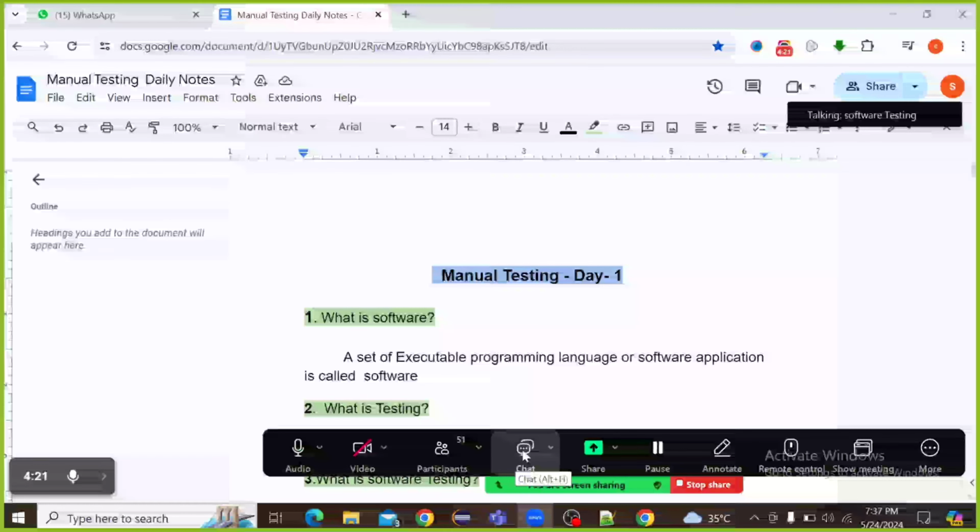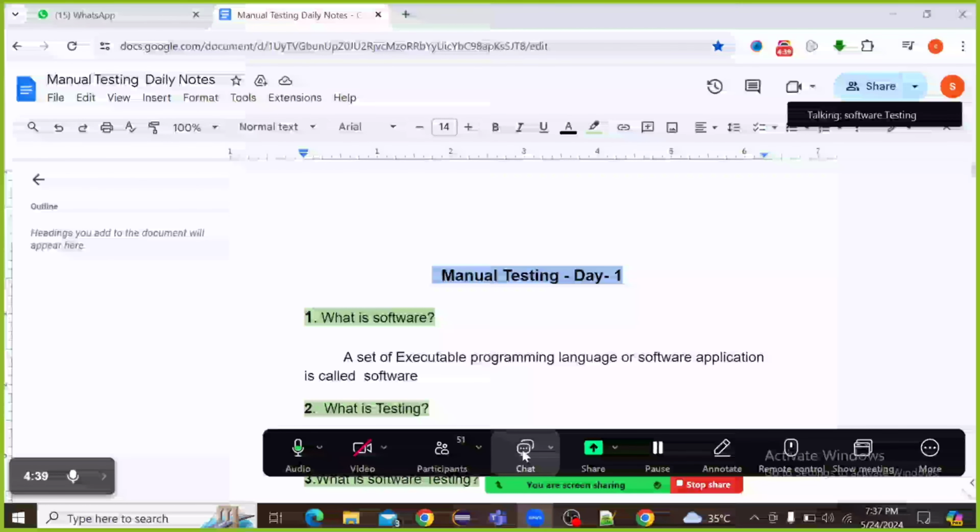Ola is one of the software applications. Redbus is one of the software applications. Myntra is one of the software applications. Amazon. So these are the software applications, right?